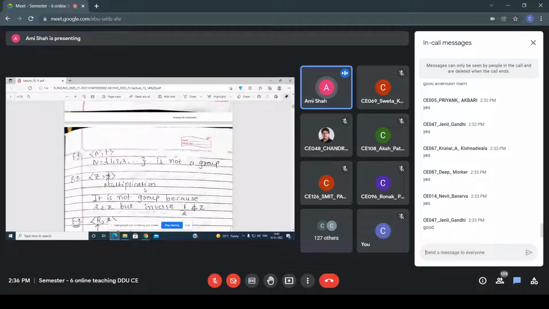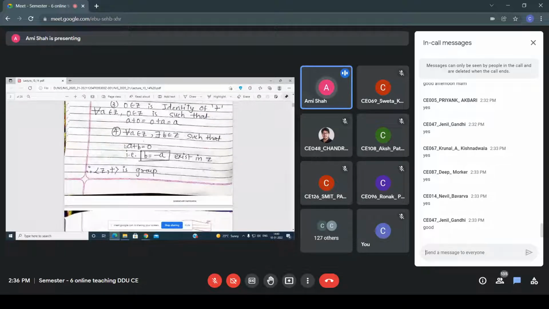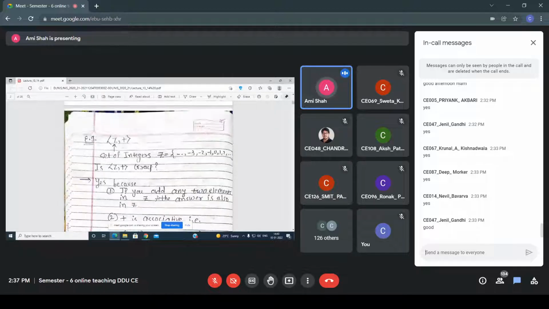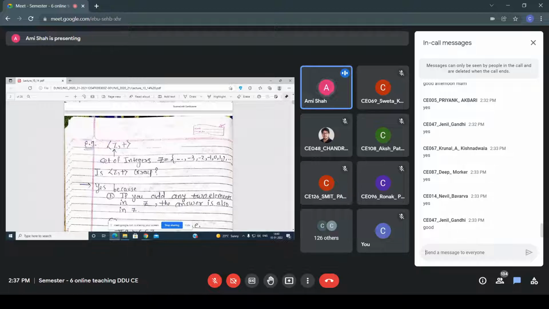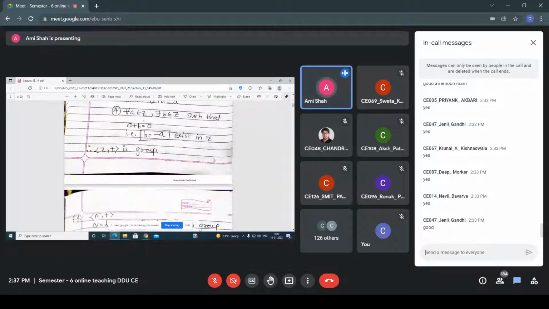So a plus b equals 0, and if the value of b is minus 1, then I am getting 0. So for every a belongs to Z, there exists a b belongs to Z such that a plus b equals 0. Let's say I take a as 1, then I am getting minus 1, such that I get 0. Minus 1 belongs to Z.